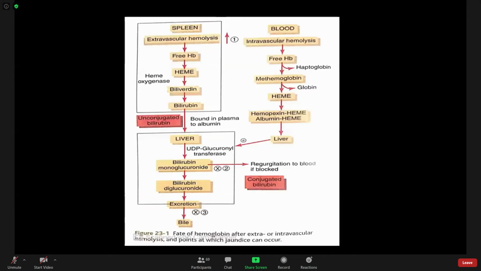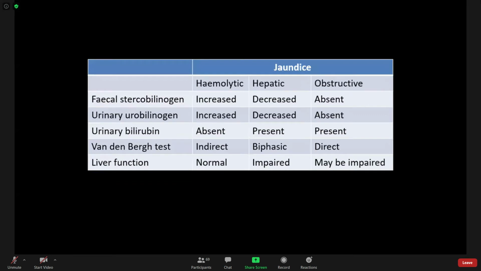Now with this concept, just answer this type of question. In hemolytic jaundice, fecal stercobilinogen is increased. Fecal stercobilinogen is increased because in hemolytic jaundice, liver function is okay, so it will conjugate maximum bilirubin. More conjugated bilirubin means more stercobilinogen, more urobilinogen. So fecal stercobilinogen increases in hemolytic jaundice.